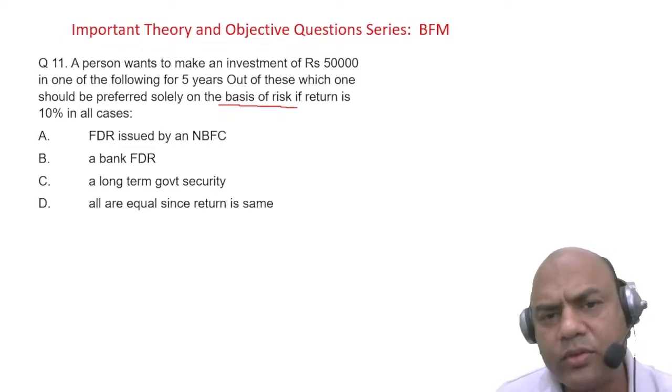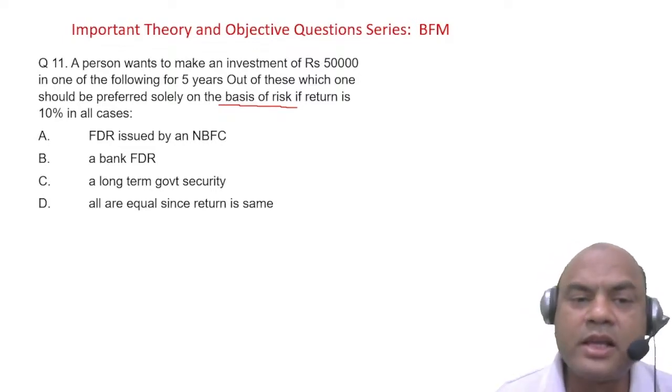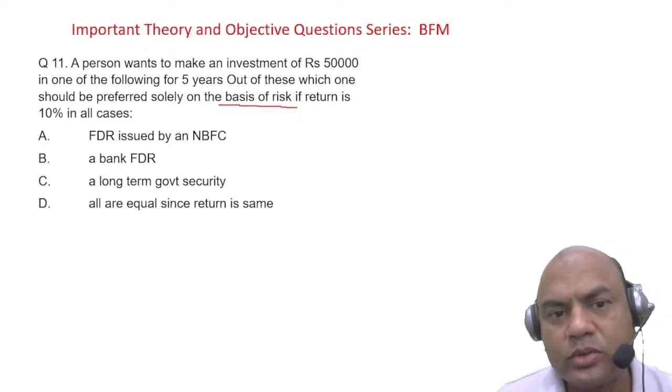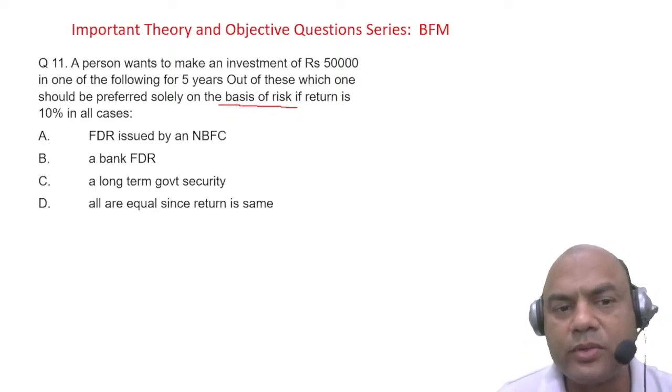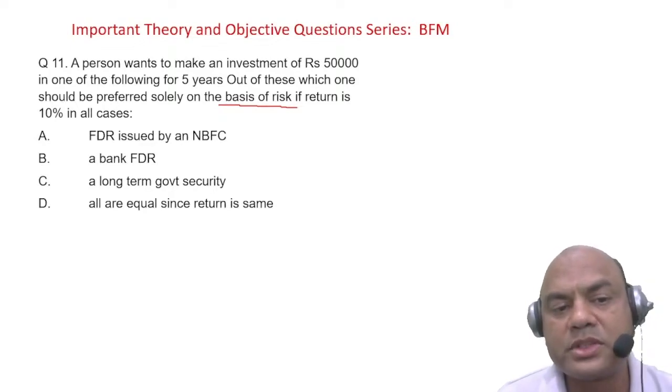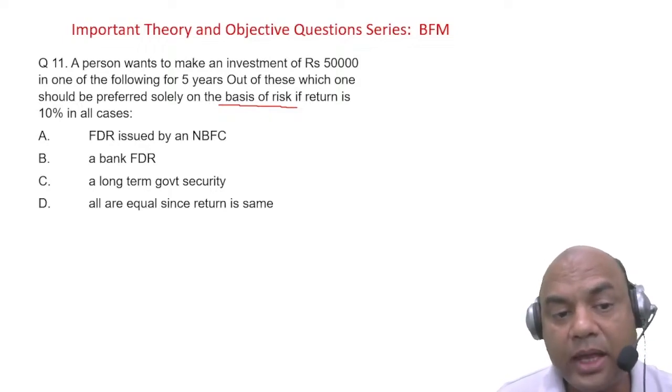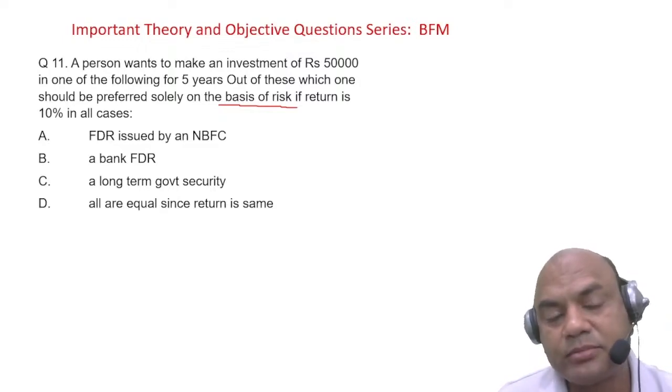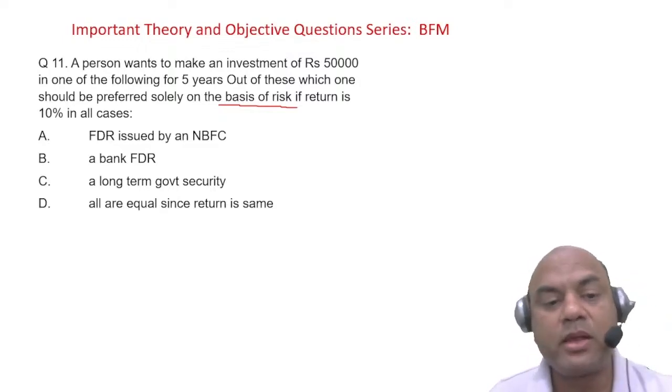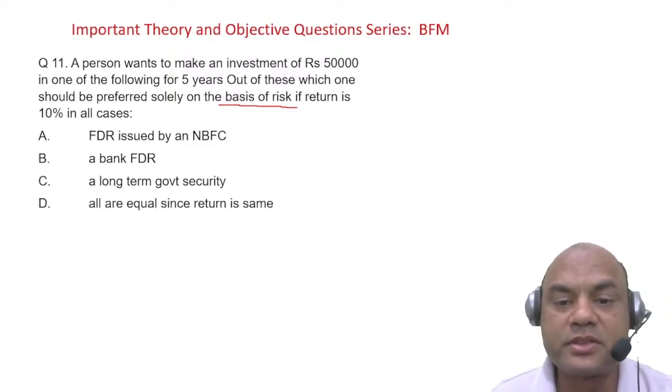Or let's say you are the one having 50,000, wanting to invest it for 5 years. All the investments are giving you 10% return. So what will you invest in? FDR issued by NBFC, a bank FDR, a long-term government security. All are equal since the return is the same. Very important. Which one will you invest in?